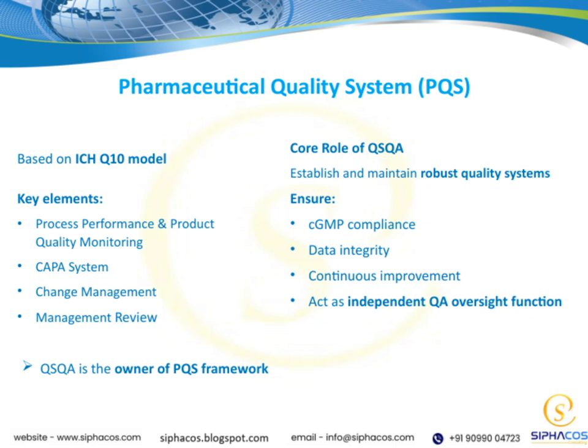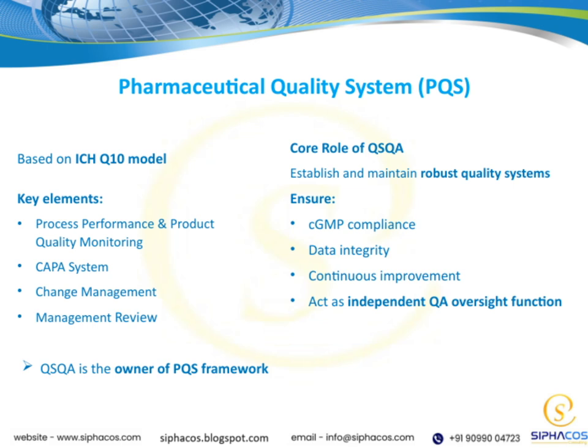This means making sure that everything we do aligns with the highest standards of quality and compliance. Specifically, QSQA is responsible for ensuring CGMP compliance, which is critical in our industry to guarantee product safety and efficacy. Another key aspect is data integrity, making sure all data is accurate, reliable, and trustworthy. We also focus on continuous improvement, constantly refining our processes to stay ahead and meet evolving standards. Think of QSQA as an independent QA oversight function. We act as an objective body to oversee quality without conflicts of interest.